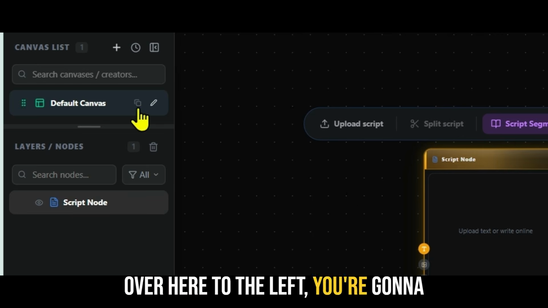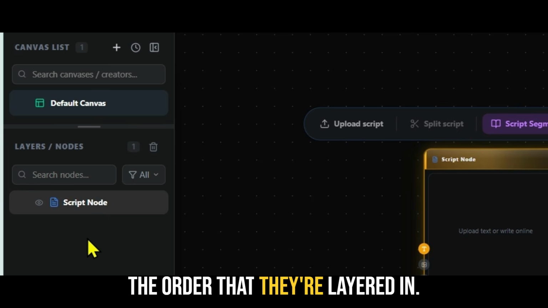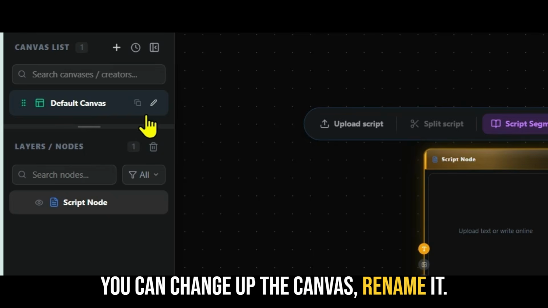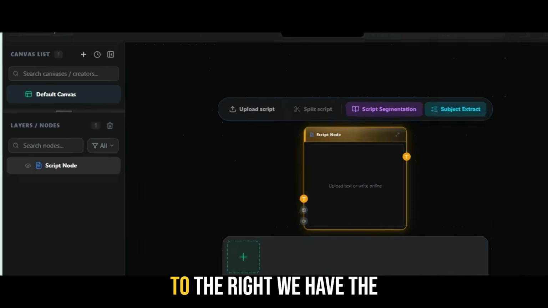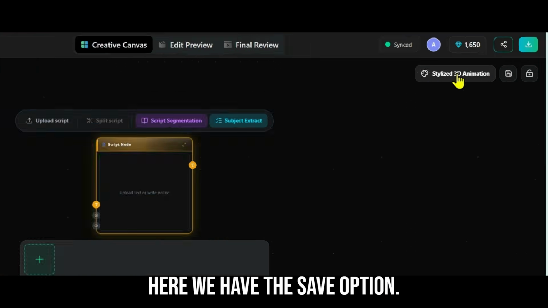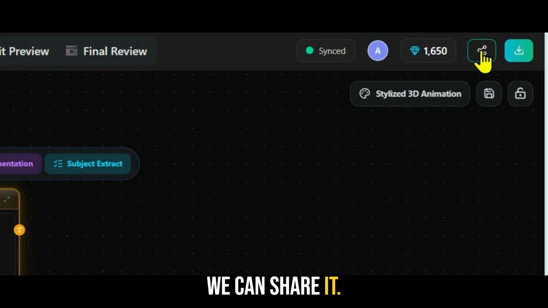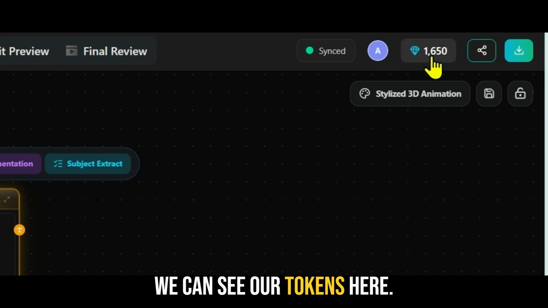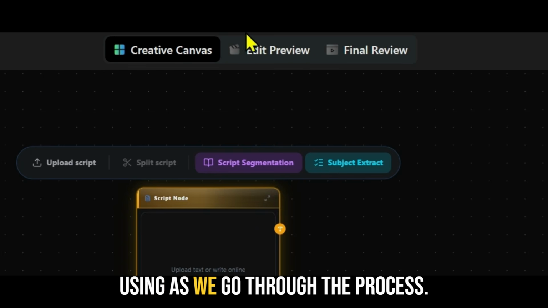Over here to the left, you're going to see the list of all the different nodes that you start building out and the order that they're layered in. You can change up the canvas, rename it. You can also rename all the nodes here by just clicking on this pencil icon. To the right, we have the global style option. Here we have the save option, and we can also lock the collaboration. We can share it. We can download it here. We can see our tokens here. And here we can see different versions of the workspace that we'll be using as we go through the process.